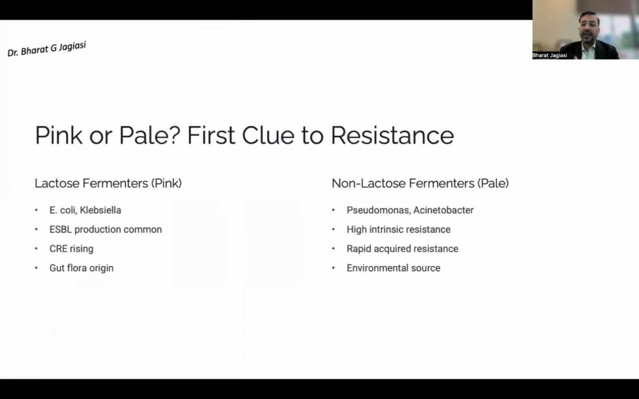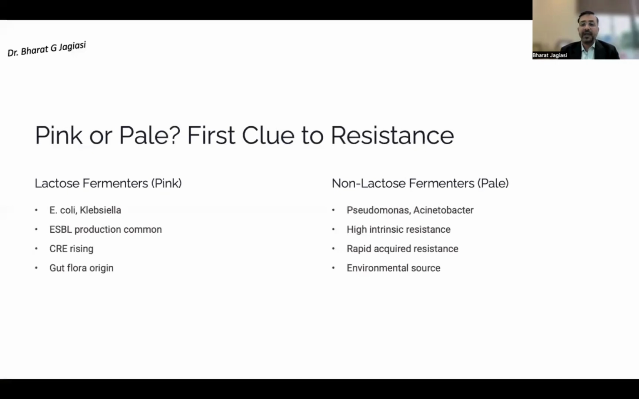The moment the plate is laid, we get the initial clues. The plate is either pink or pale, and that is the first clue to resistance. Lactose fermenters are pink and non-lactose fermenters are pale. Lactose fermenters are mostly of gut flora origin, most commonly E. coli and Klebsiella, and they are ESBL producers, or CRE is rising in their case.